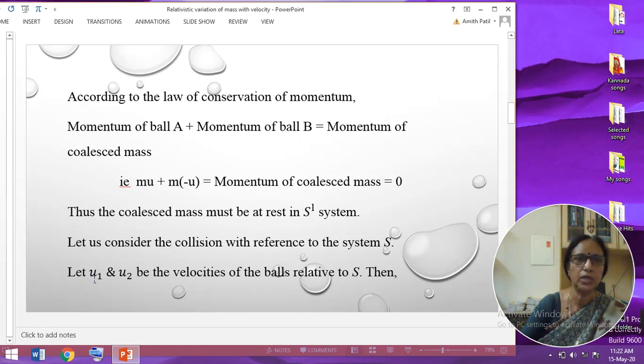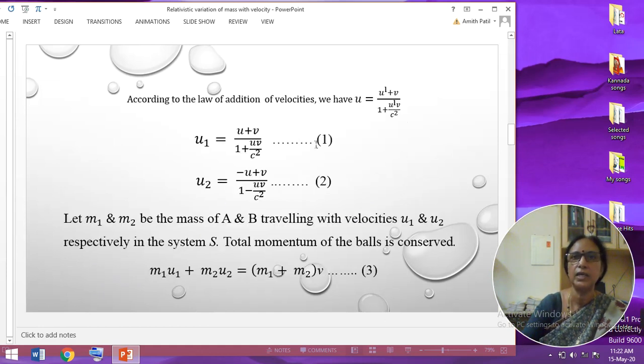Now let me write down these velocities u1 and u2 of ball A and ball B with reference to frame S using the velocity addition theorem. Remember, u is the velocity of the body in frame S, and u dash is the velocity of the body in frame S dash. Using this relation, the velocity u1 of ball A is u plus v divided by 1 plus uv by c square. Call it equation number 1.